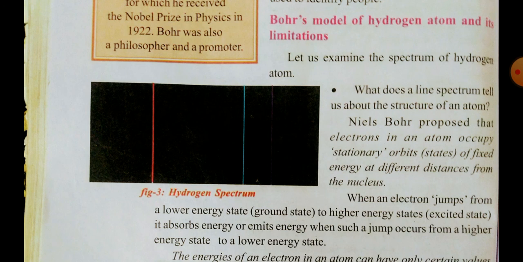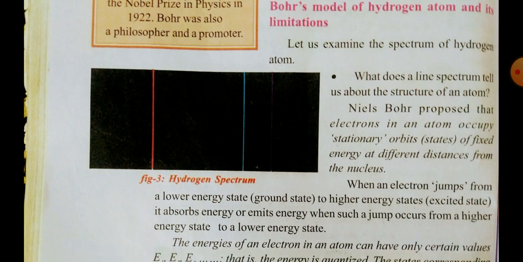On the basis of the quantum theory, Bohr explained the structure of the hydrogen atom, that is called the Bohr's model of hydrogen atom.